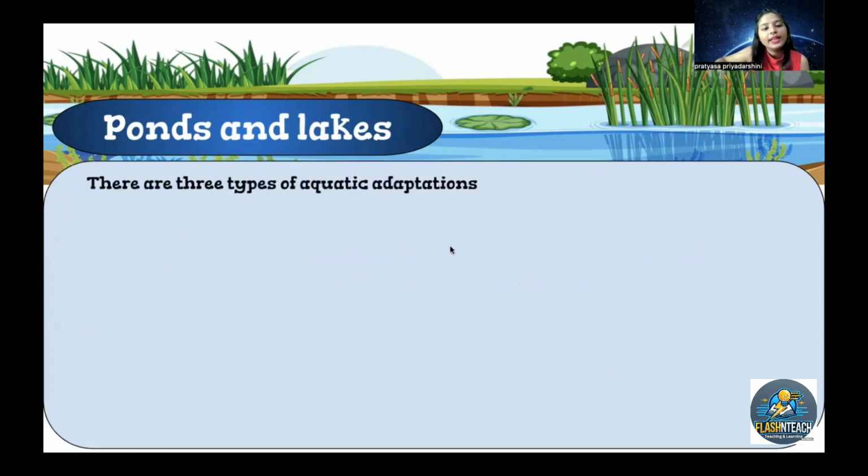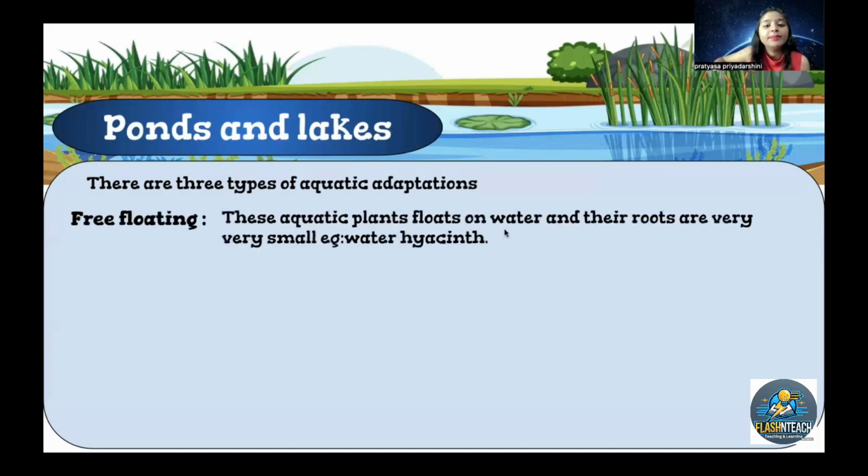Now, another one: ponds and lakes have different types of aquatic plants. First one is free floating. These aquatic plants float on water and their roots are very small. Example, water hyacinth. They float on water like this. Can you see the structure? They float on water.